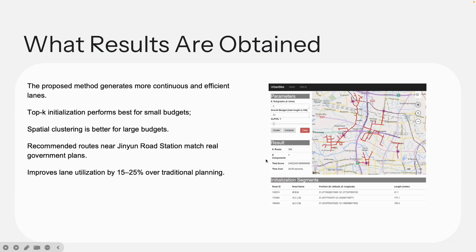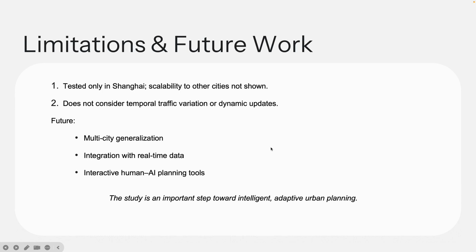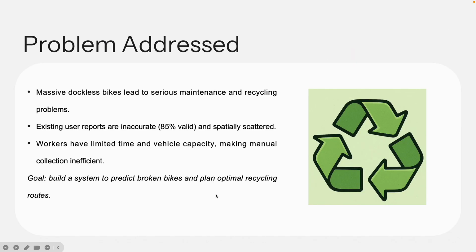It successfully identifies major commuting corridors such as a Jingyun Road station, and the system recommendations were validated by Shanghai government officials. The algorithm's scalability and reliance on one city's dataset are limitations. Future work may include large-scale parallel processing.